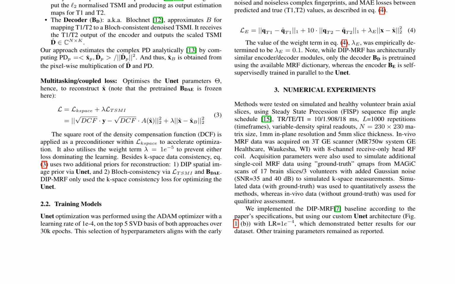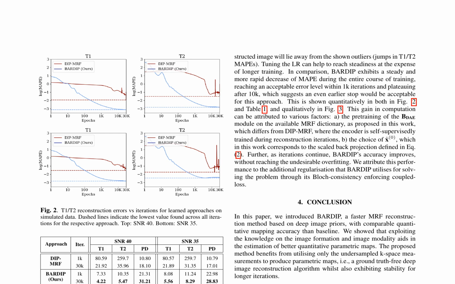complex systems. The proposed BARDIP approach is evaluated and compared to the baseline DIP-MRF method, showcasing its superior performance in reconstructing quantitative maps from undersampled magnetic resonance imaging (MRI) data.